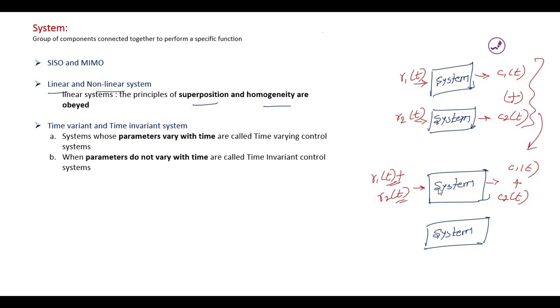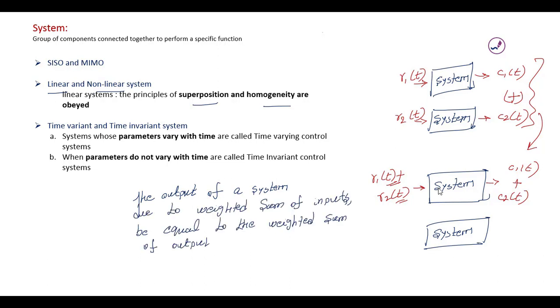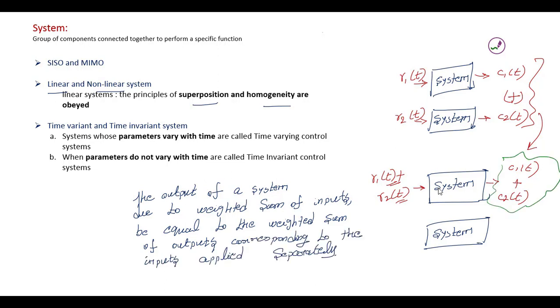It states that the output of a system due to the weighted sum of inputs is equal to the weighted sum of outputs corresponding to the inputs applied separately.